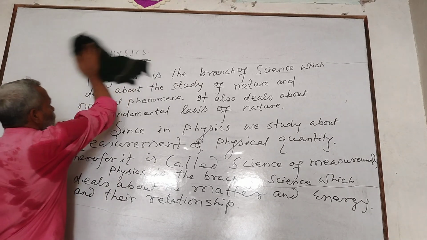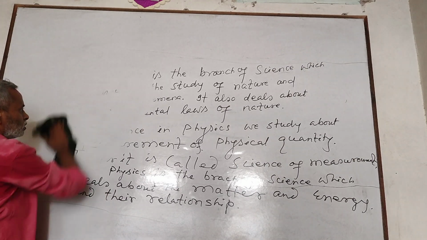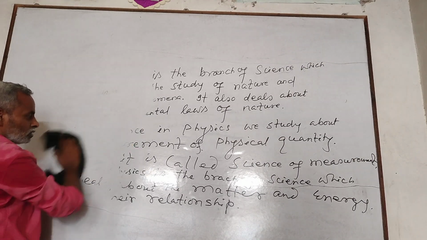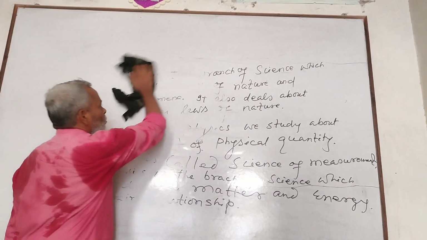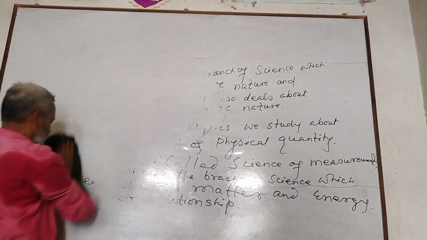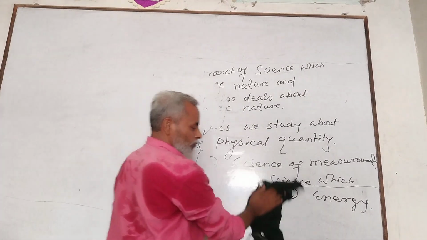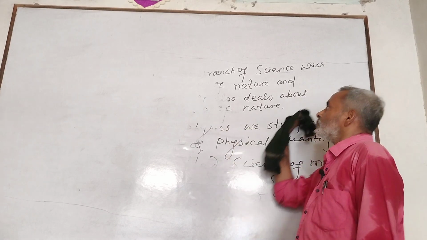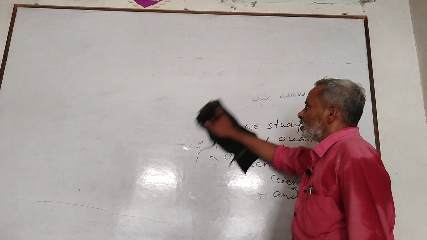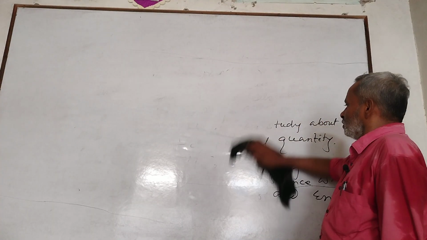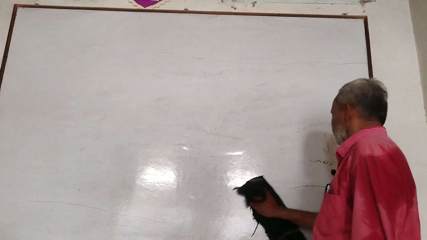The next term is physical quantity. In physics, we study various physical quantities. Some are fundamental and some are derived. It is the branch in which we study the measurement of physical quantity.